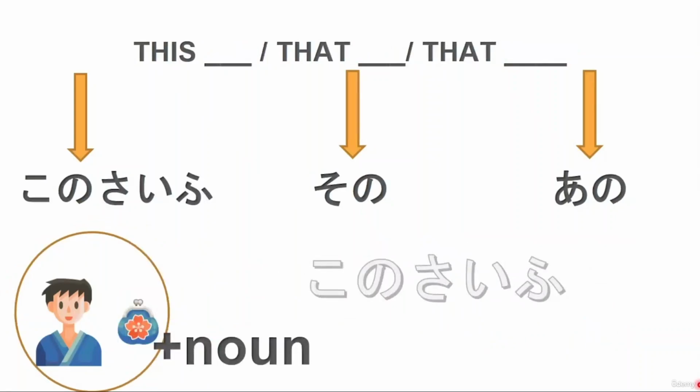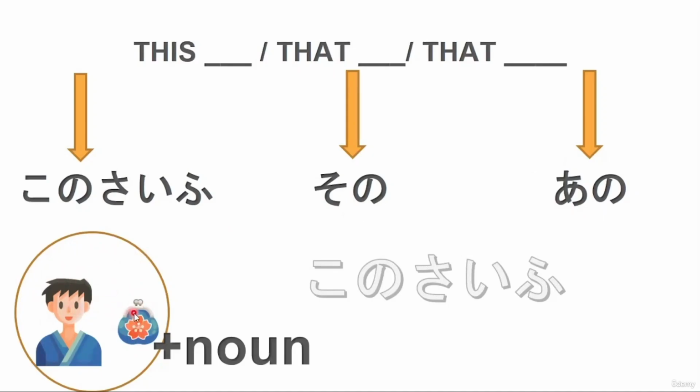And now let's learn a Japanese word for this, that, and that over there when we're using it together with a noun. What do I mean together with a noun? When we want to say this wallet, that wallet over there. Before, we learned this, that, over there for saying just this, that, without the noun. And now when we want to name it very clearly, we will use these words. Kono, sono, ano.